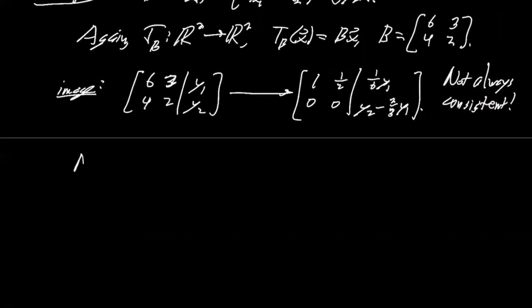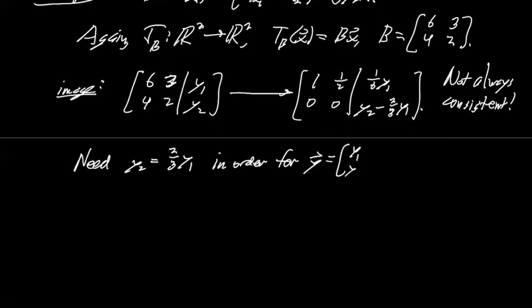So we need y2 to equal 2/3 y1. And so in fact, we need y2 to equal 2/3 y1 in order for the vector y to be in the image of T sub B, right?